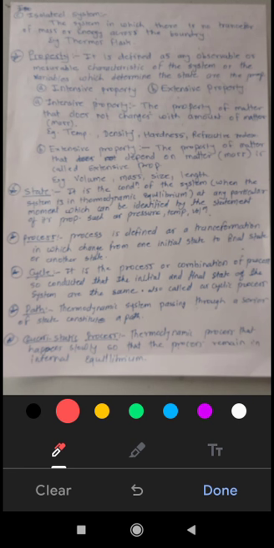Then state is what? It is the condition of the system at any particular moment, which can be defined by its properties, such as pressure, temperature, volume. These are the state: pressure, temperature, volume.